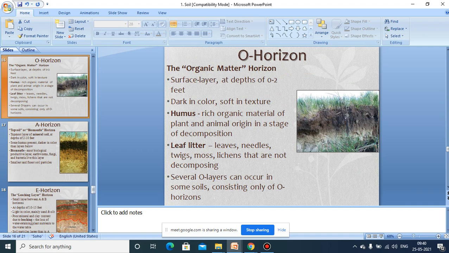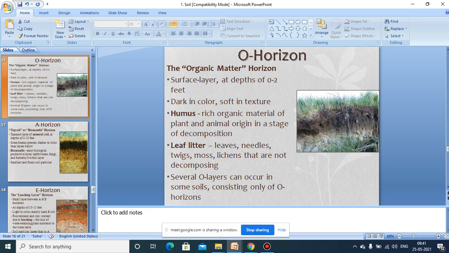Now coming to the first horizon, which is the topmost horizon, considered to be the surface layer of the soil. You can see in the diagram that this surface layer is the O horizon, also called the topsoil. It may extend up to a depth of about 2 feet, and it has a dark coloration. This O horizon is the more fertile soil because it is mixed with organic materials.